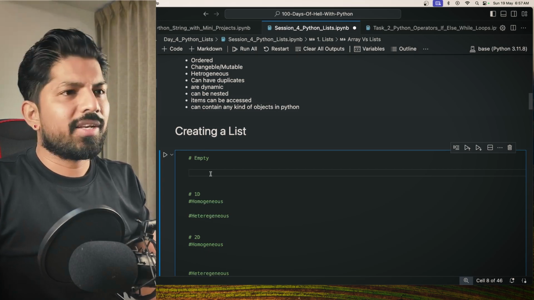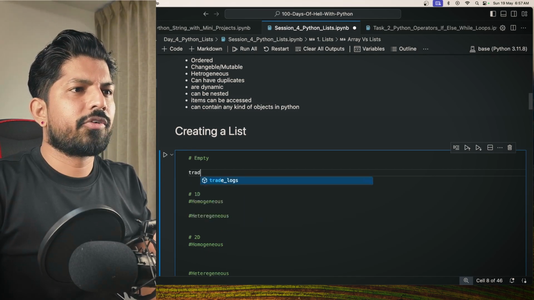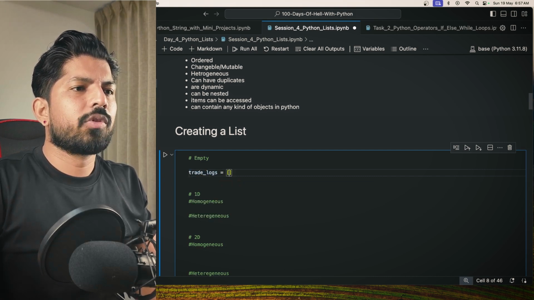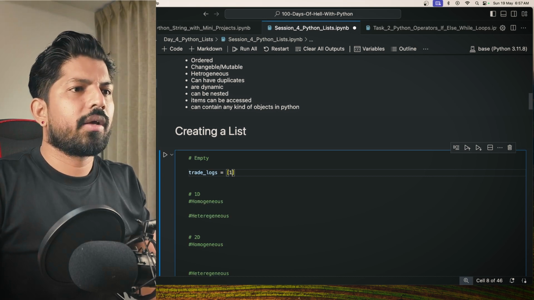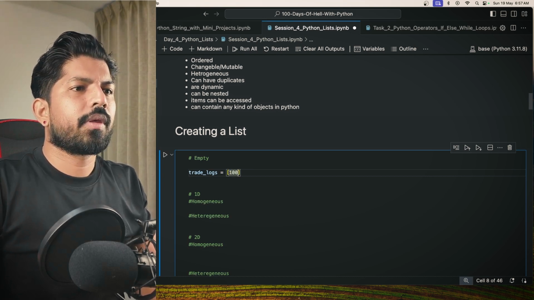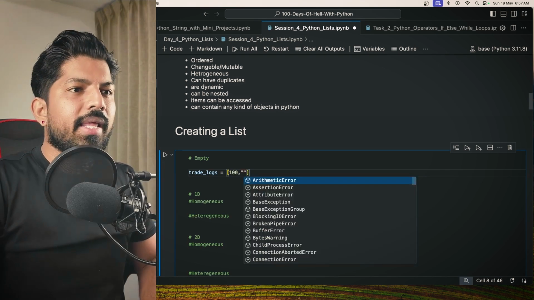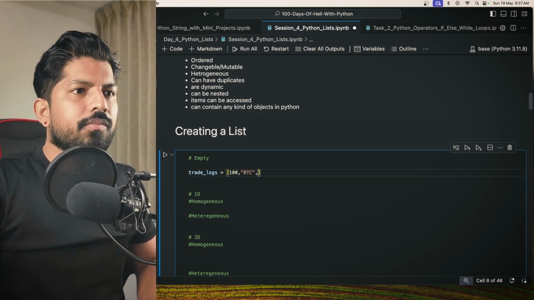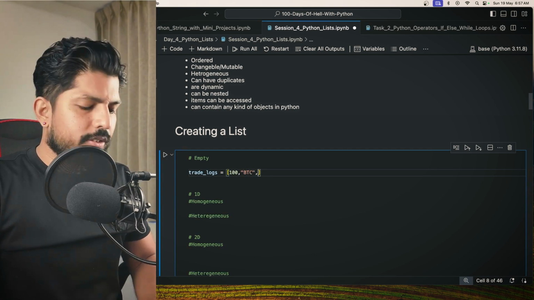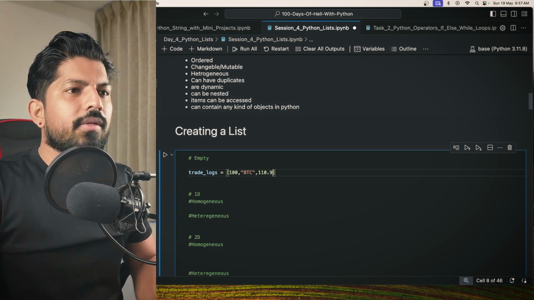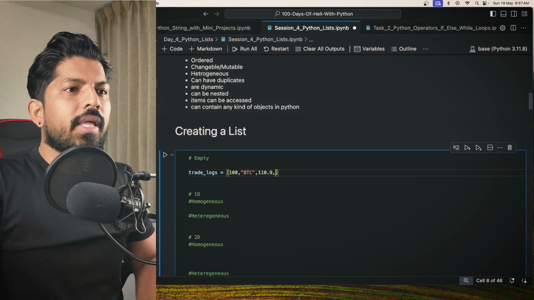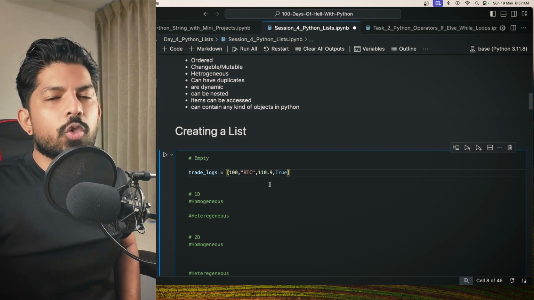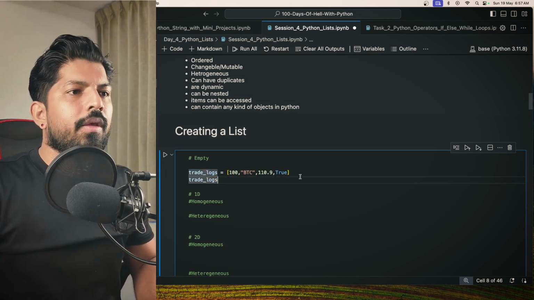For example, we have a list, and let's say it is the trade logs. Here I'll give the values. So let's say the buying price is 100. Then let's say the name of the stock, it was, let's say, BTC. And then the selling price, so it could be 110.9. Then a Boolean value, so it will be true, right? So we can store multiple values, and when I print it out, it will give me the list.